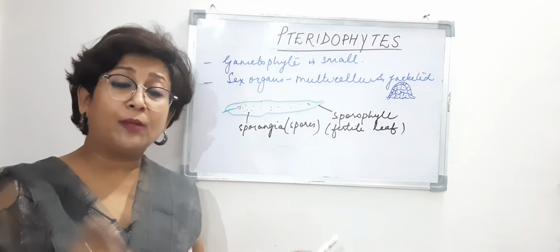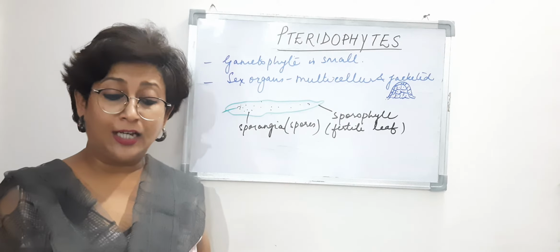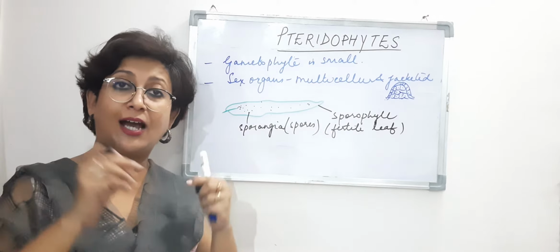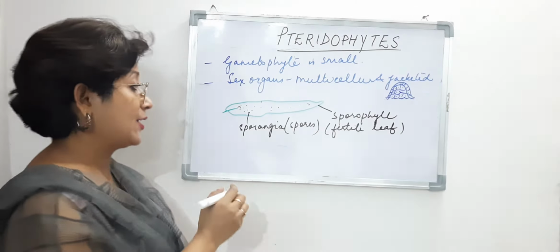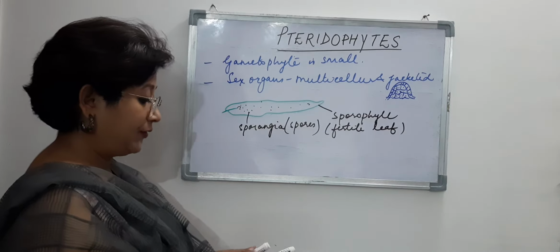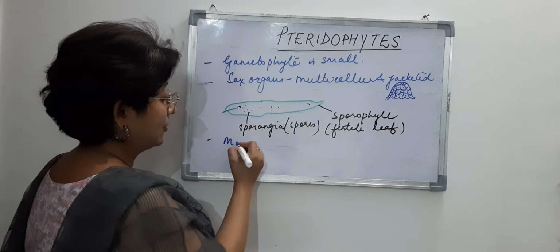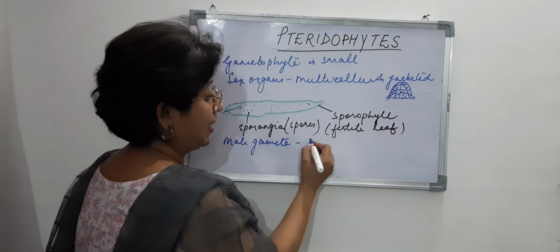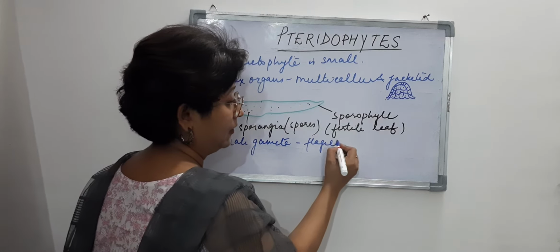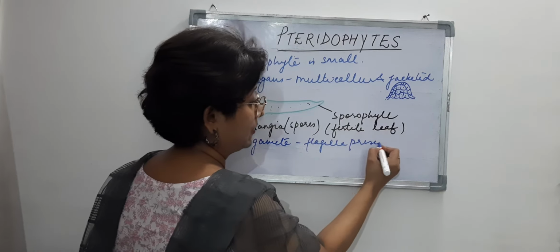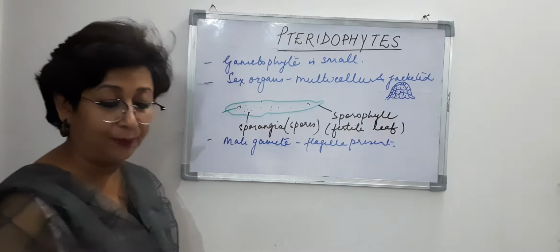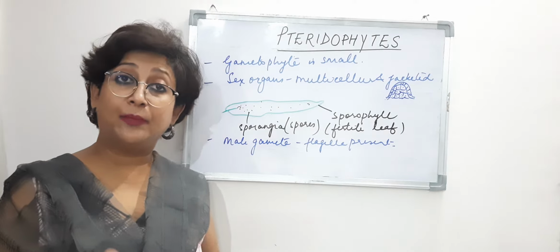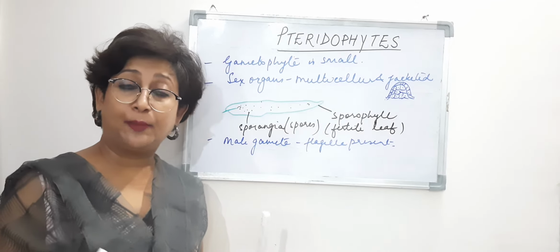Then if we talk about the male gametes, the male gametes here are flagellate. That means they have flagella present. So we write that the male gametes have flagella. Now, if flagella are present, that means they are motile, they are able to move.